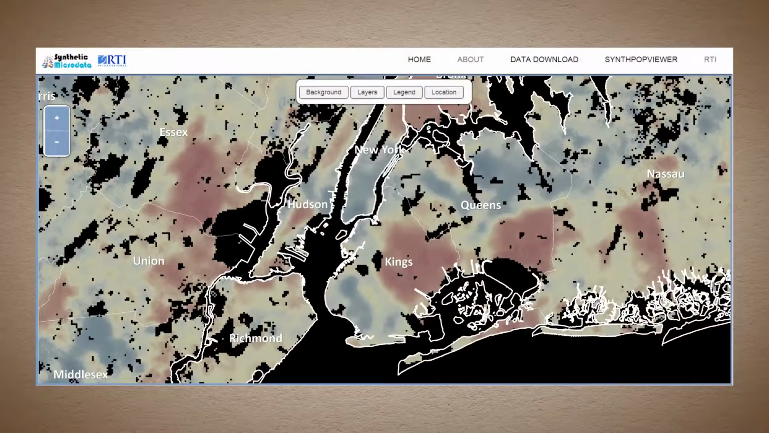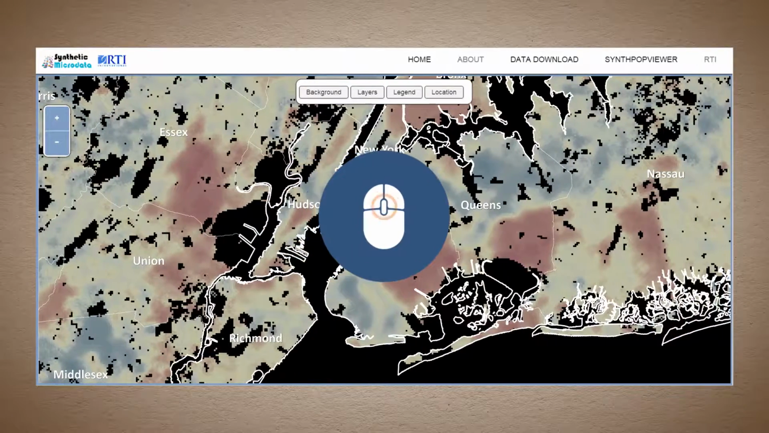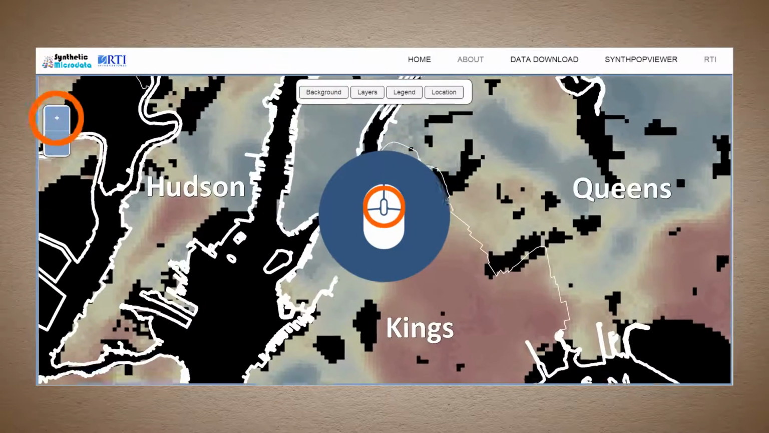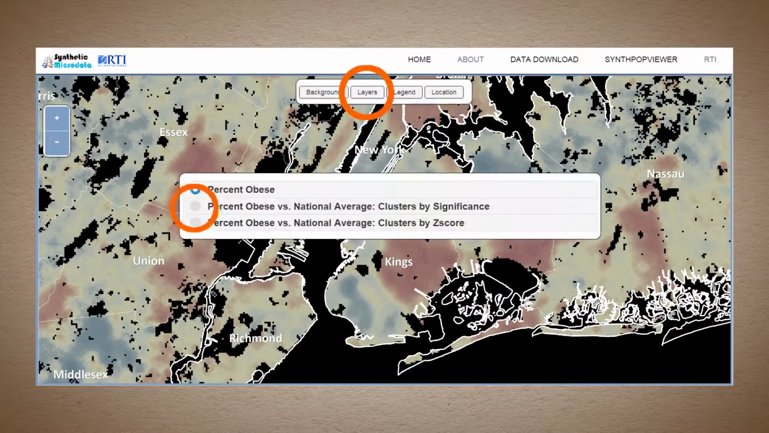The viewer is simple to use. Just use your mouse to pan, and use either your mouse click wheel or the plus and minus buttons in the upper left to zoom. The menu allows you to select different obesity layers.